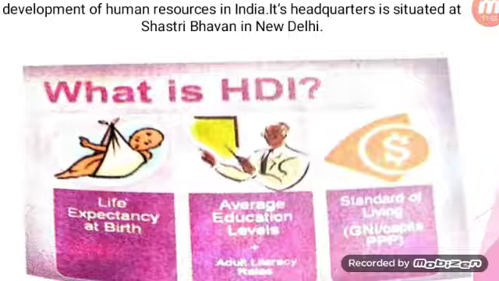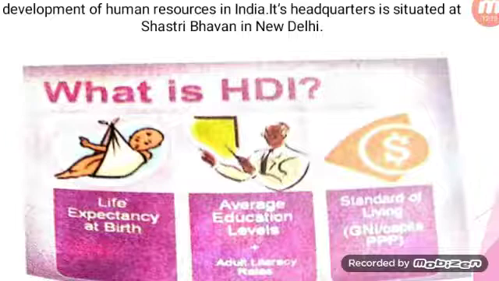The general longevity of people is going on increasing. Now it is 65 years, we can say. The expectation of a person to survive for how many years, that only tells us the life expectancy at birth.